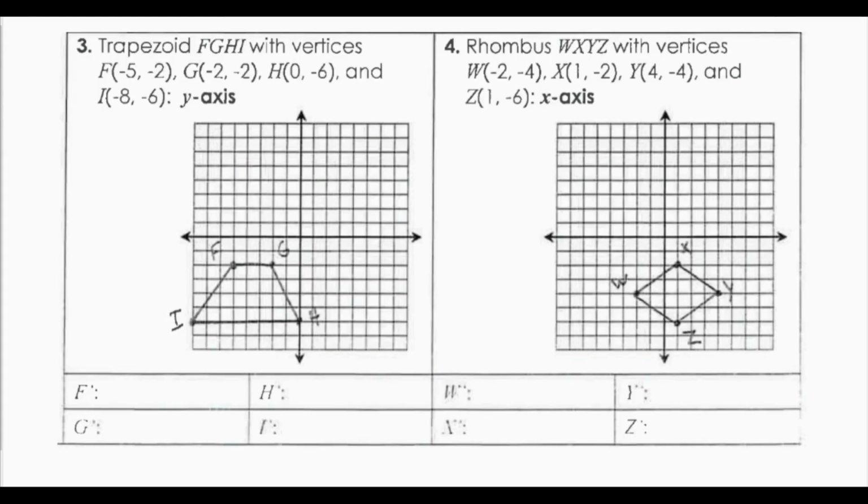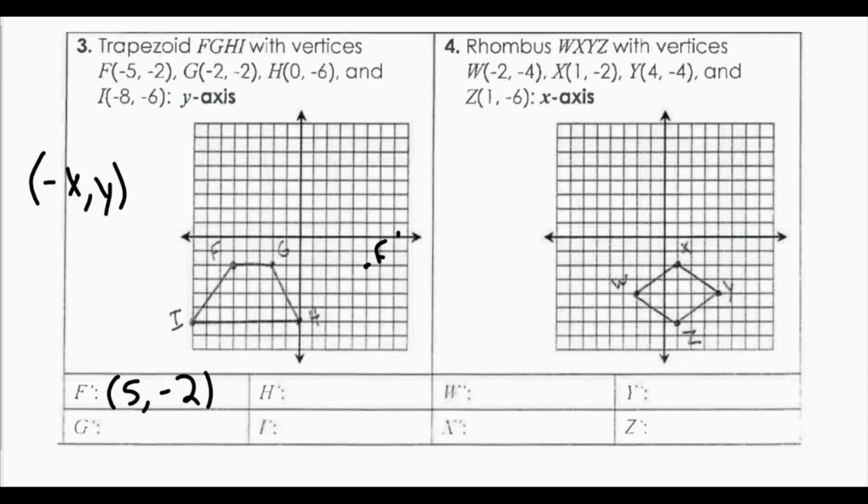Now applying these rules, if I want to flip across the y-axis, for example 3, the y-axis had the rule opposite x, comma, y. So if I change every x value here to be the opposite, I can just plot those points. So if I notice F is (-5, -2), well, the opposite of -5 is +5. So F prime's coordinates should be (5, -2). So if I plot (5, -2), it'd be right here, which is F prime. And I can count that many spaces from my line of reflection, and it would be the same thing.